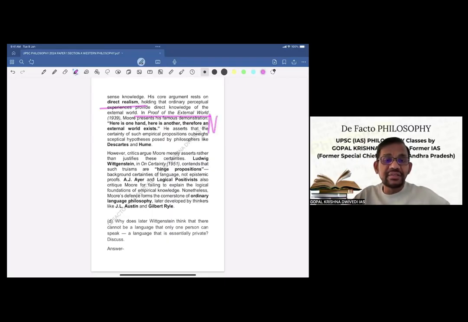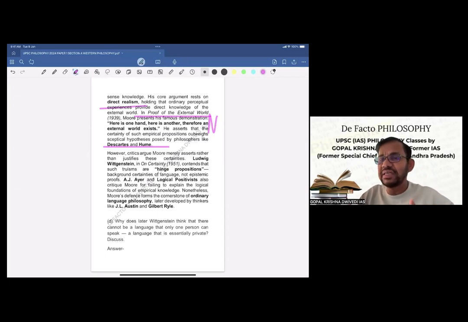He asserts that the certainty of such empirical propositions outweighs skeptical hypotheses posed by philosophers like Descartes and Hume. So he has basically given a clarity that this can be proved by common sense. Now, this is the exposition. But in the exposition also, we have mentioned Descartes and Hume's views. Hume's views have in any case been mentioned in detail, his books have been referred to, then his statements have been referred to. So all this makes the exposition quite complete.